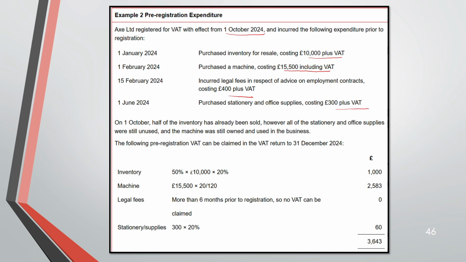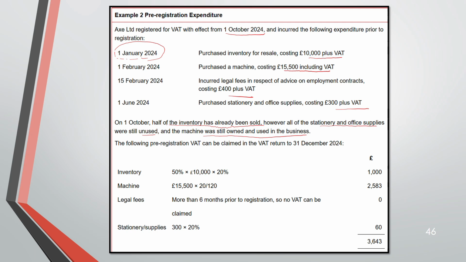Okay. And on 1st October, half of the inventory has already been sold. However, all of the stationery and office supplies were still unused and machines still owned and used in the business. So now we are going to claim the VAT input on our pre-registration VAT. You understand? So 1st October, if you see this, it falls within 4 years. So yes, you can reclaim.